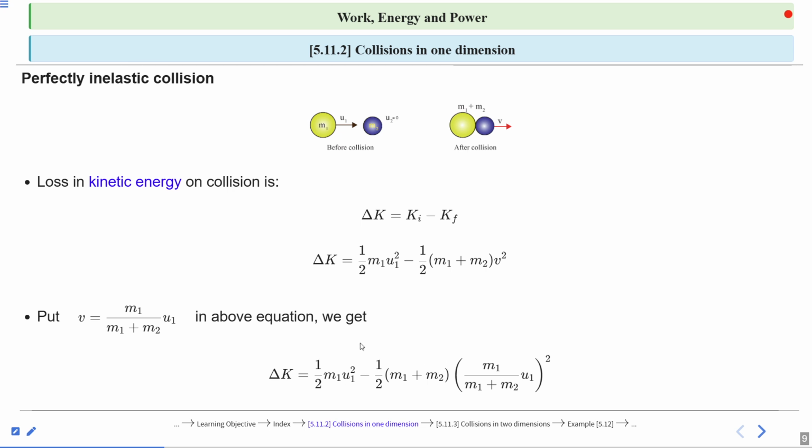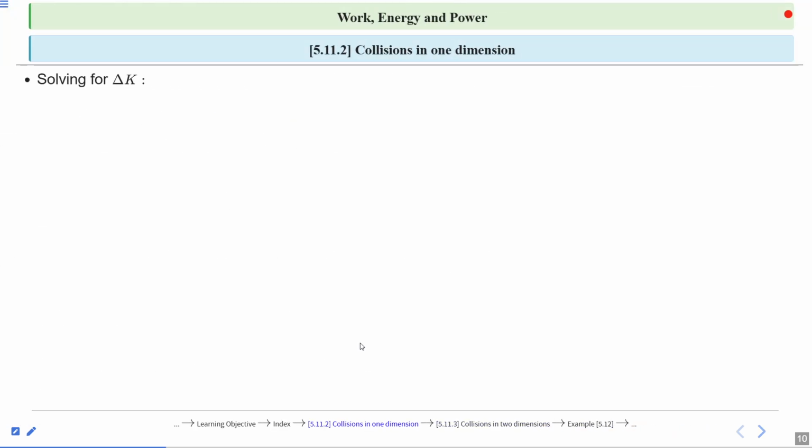This is all about the perfectly inelastic collision, so don't be confused. Now solving for delta K, loss in kinetic energy.